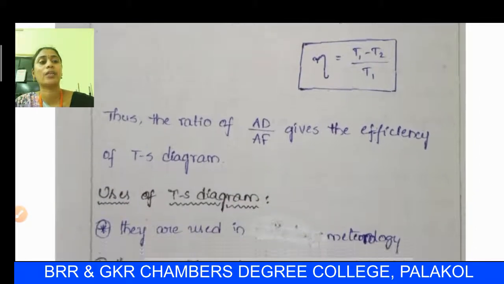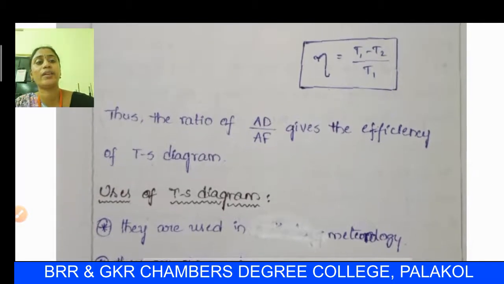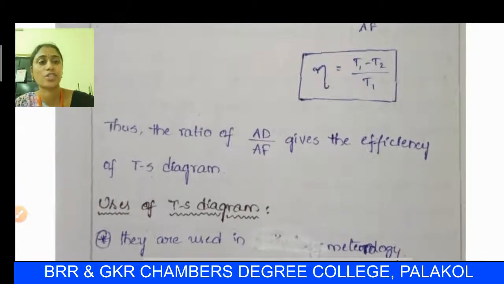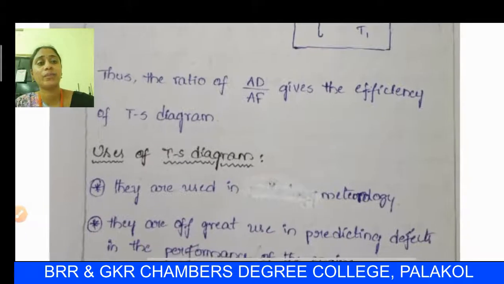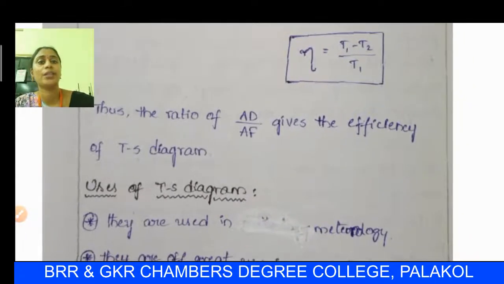We can conclude that the ratio of AD by AF gives the efficiency of the TS diagram, which is eta equal to 1 minus T2 by T1. This is the efficiency of the TS diagram with the help of the Carnot engine efficiency. This is the TS diagram explained with the help of Carnot's heat engine.